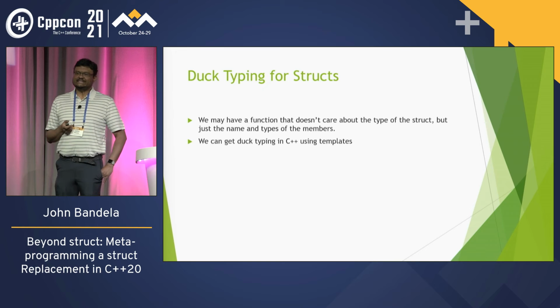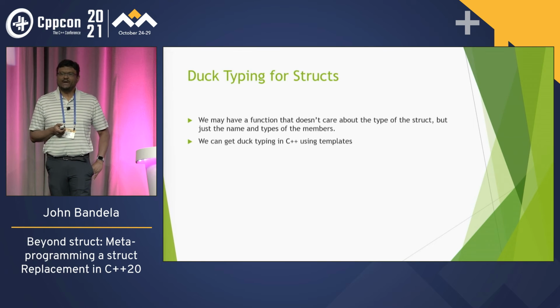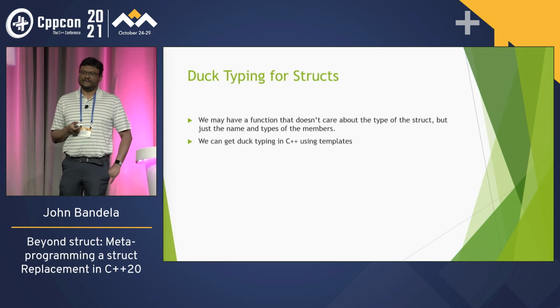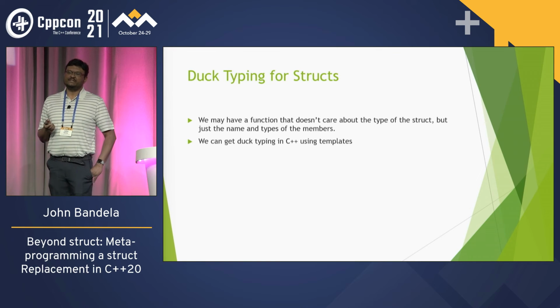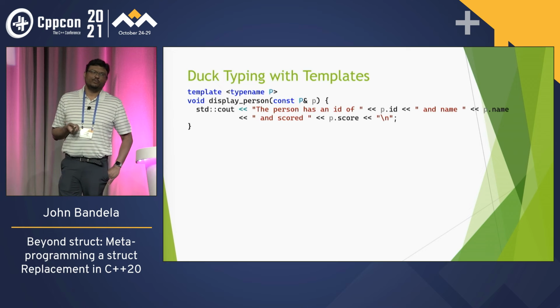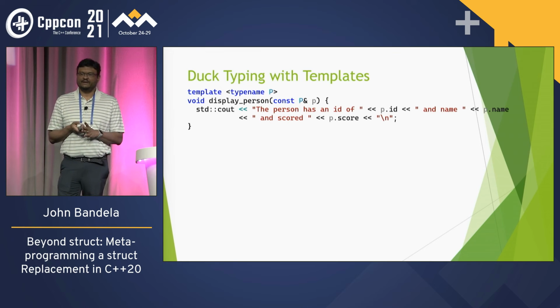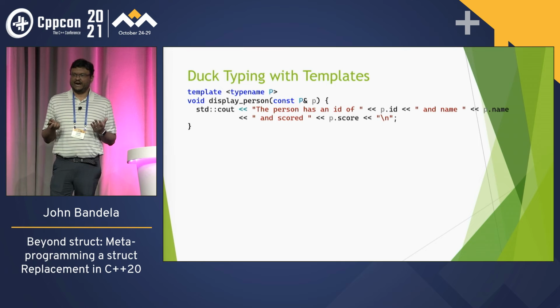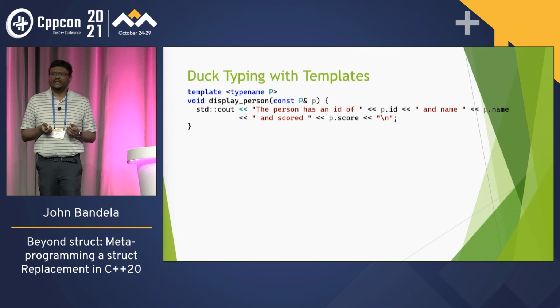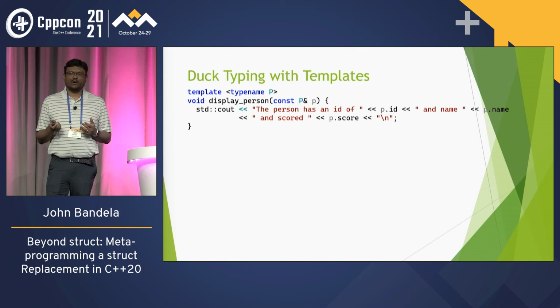The other thing we can do is duck typing for structs. We may have a function that doesn't care about the type of struct, but just the names and types of the members. And we can get duck typing in C++ using templates. For example, we have display person. We take person as a constant ref, and we say, hey, the person has an ID of ID, name of name, score of score, right? And we don't really care what the actual type is, and we don't care about the order, right? We just say, do they have a name? Do they have an ID? Do they have a score? So we can do this.